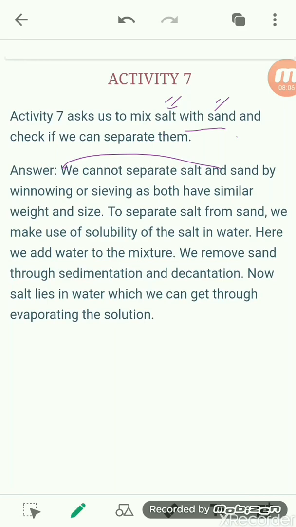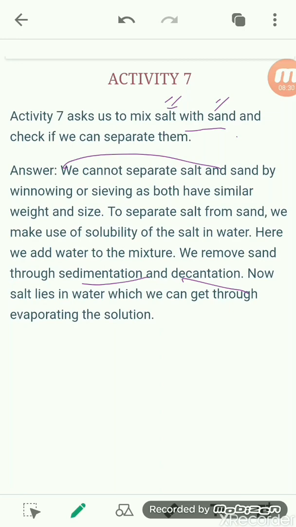After the salt gets dissolved, we can remove the sand by the process of sedimentation and decantation, because the sand will settle down. So you can separate the upper level of the water from the sand.